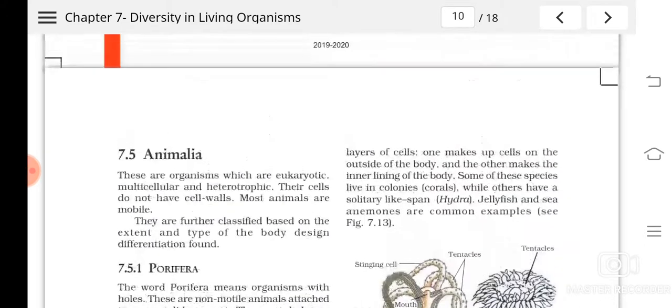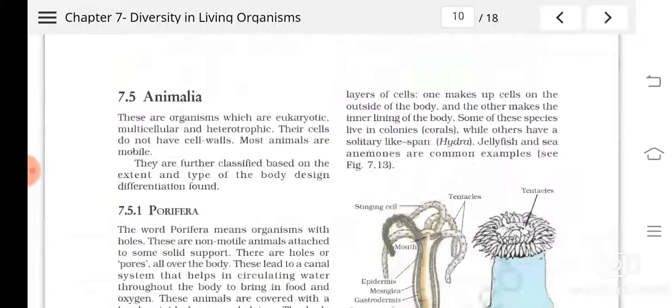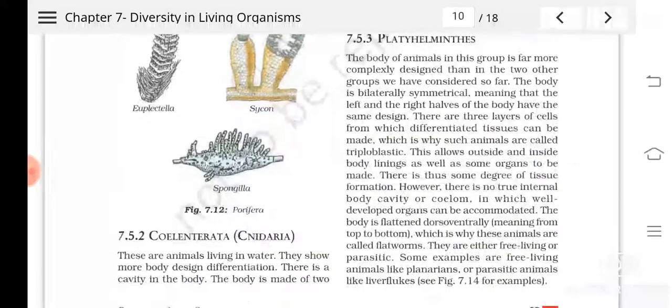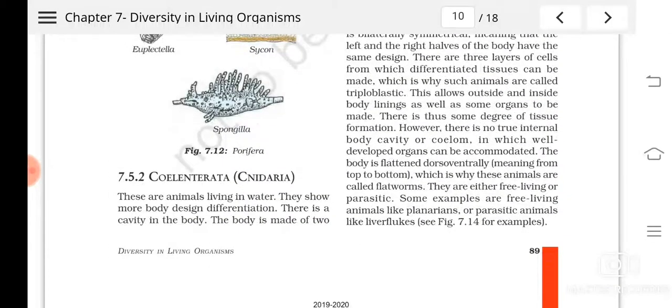Do you remember what tissues are? Tissues are groups of cells which do the same function, isn't it? For example, cardiac tissue means a group of cells which work as the heart. Muscular tissue means a number of cells grouped together to do some function; they are known as muscular tissues. So in Coelenterata also you can see the tissue level of organization.